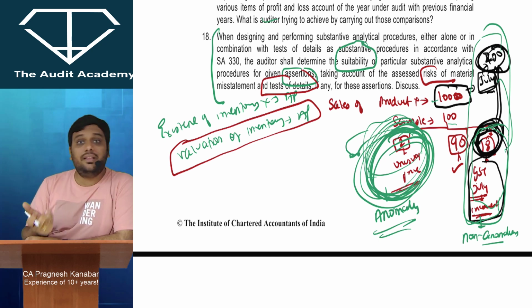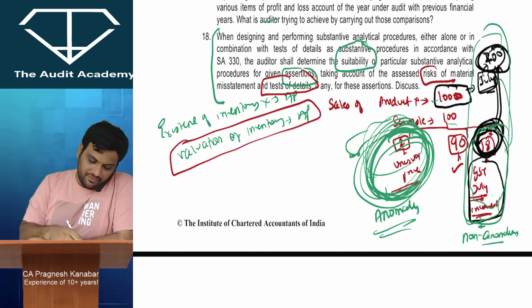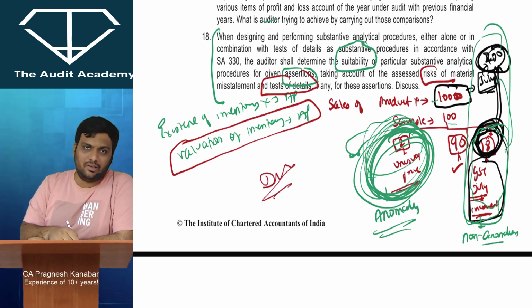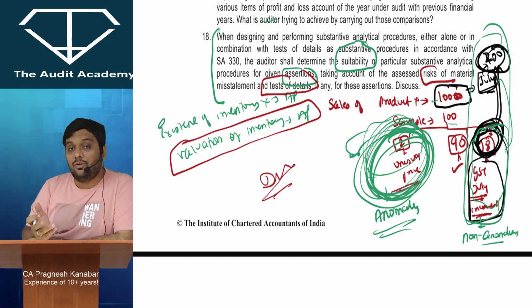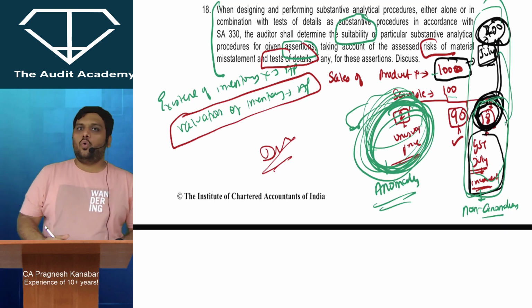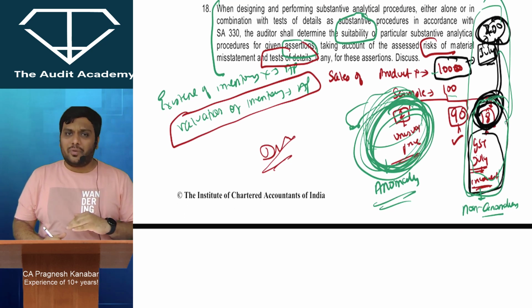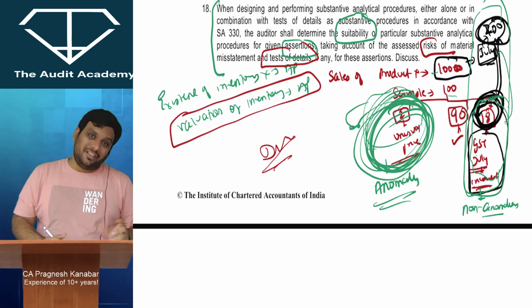Sometimes you may need the help of ratios and analytical procedures, trends and stuff. Like when I'm verifying debtors, I'll verify the credit sales and all of that. But debtors pending since 3 to 6 months, 6 to 9 months, 9 to 12 months will be helpful for me if I want to understand the provision for doubtful debts. Oh. So sometimes analytical procedures are performed along with test of details. Sometimes they are not performed. It all depends upon how effective it will be.